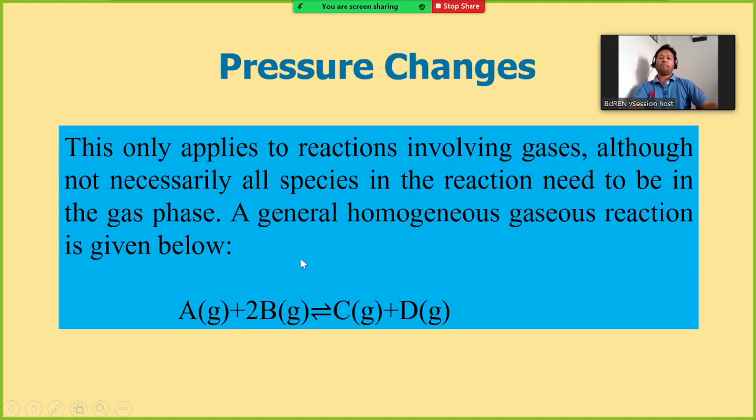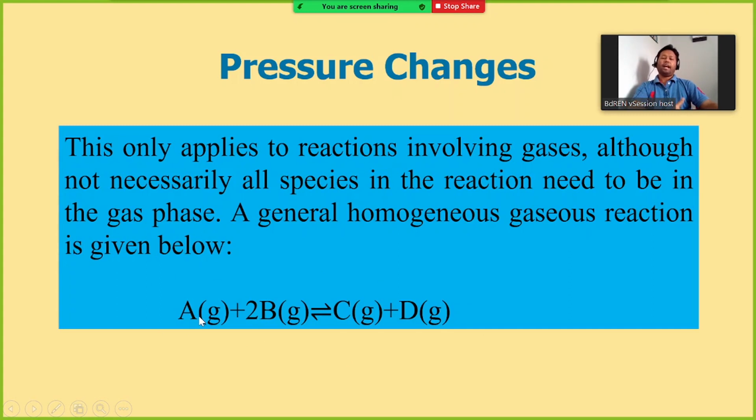Now what happens if you increase the pressure of the system? Normally you cannot increase the pressure of any one component, because the reaction is in a closed vessel. If you increase the pressure, it will increase the pressure of the total system, not only one component.